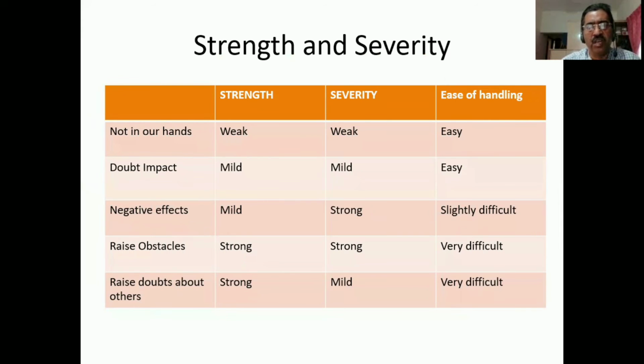Again, I just put a small table here about the strength and severity of these stages and the ease of handling it. You'll see the first 2 stages, it's pretty easy to handle. The third and fourth stage is slightly difficult, and the last stage is very difficult, because it's now not one person you have to convince. He says, I'm out of it, so you have to convince the rest. Maybe there are 10 people below him. So this is a real difficult task which we have to do. So this is a table of the strength and severity of resistance.